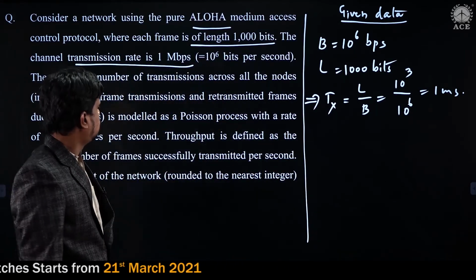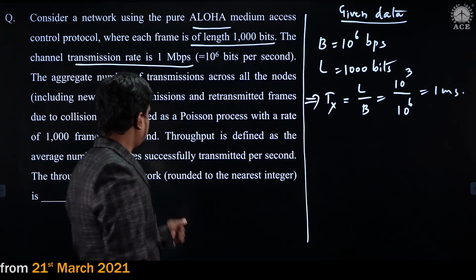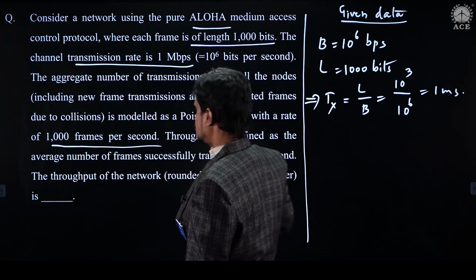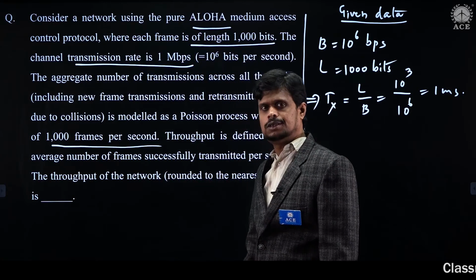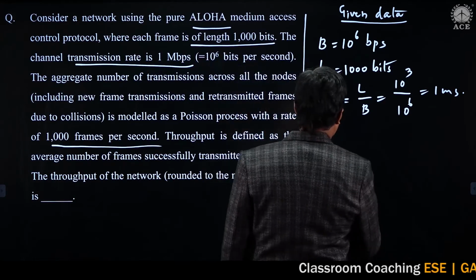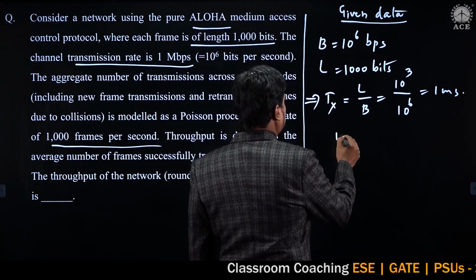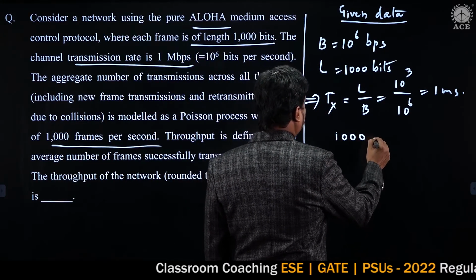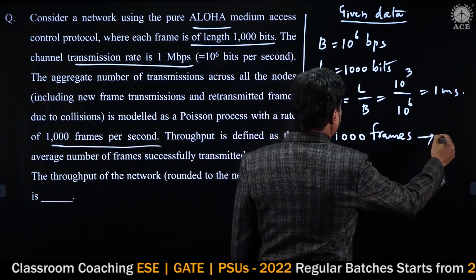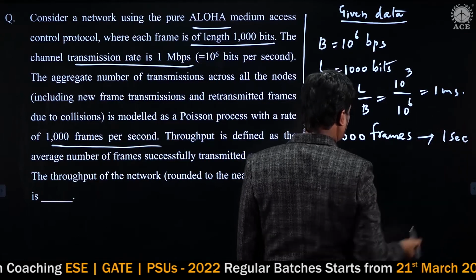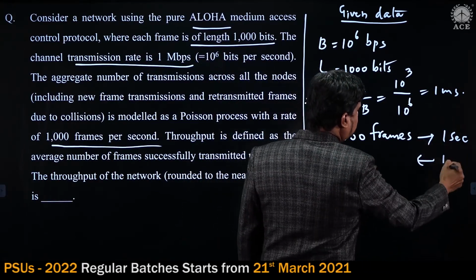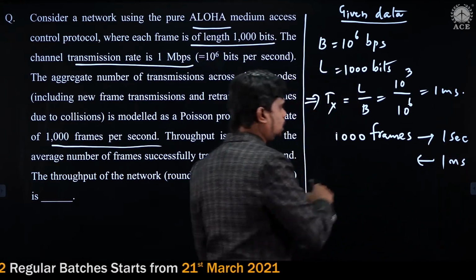And according to the question, 1000 frames can be transmitted per second. So 1000 frames can be transmitted within 1 second. Then within 1 millisecond, how many frames can I transfer?